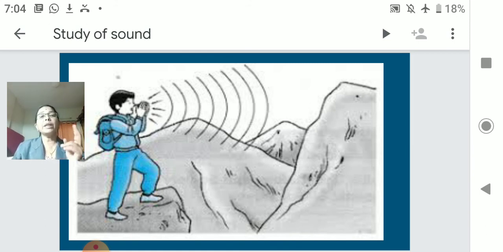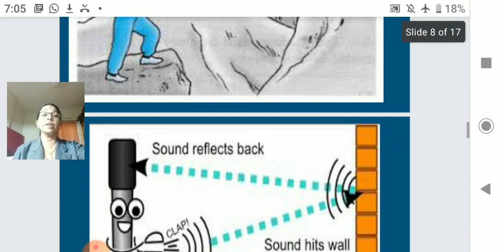If particles get more place to oscillate, your temperature is more and your sound will be taken very far. If particles get less place to oscillate, your sound will not be taken too far. So to get a distinct, clear echo, you have to place yourself 17.2 meters away from the reflecting substance.